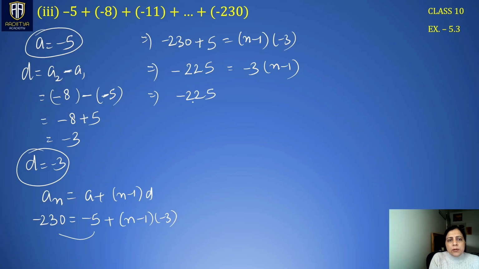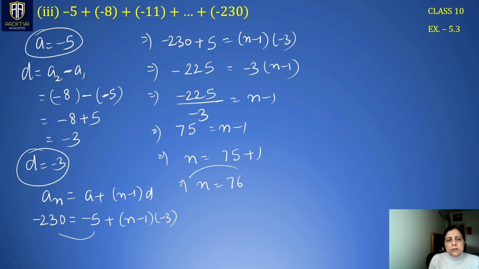Now minus 225 divided by minus 3 is n minus 1. So we have 3 7s are 21, 3 5s are 15. n minus 1 is 75. So n is equal to 75 plus 1. So n is 76. Right? Now we have got a, d as well as n.